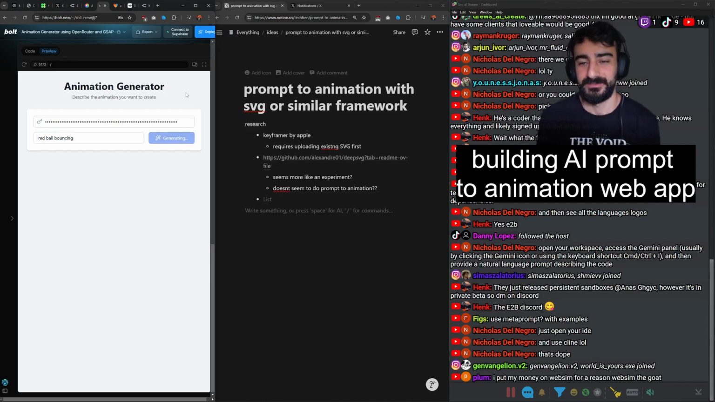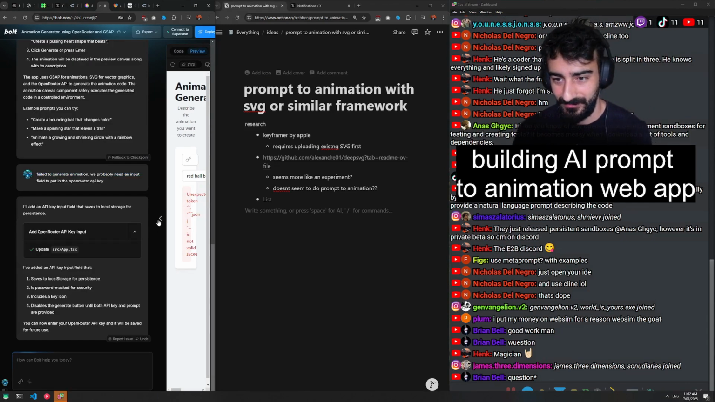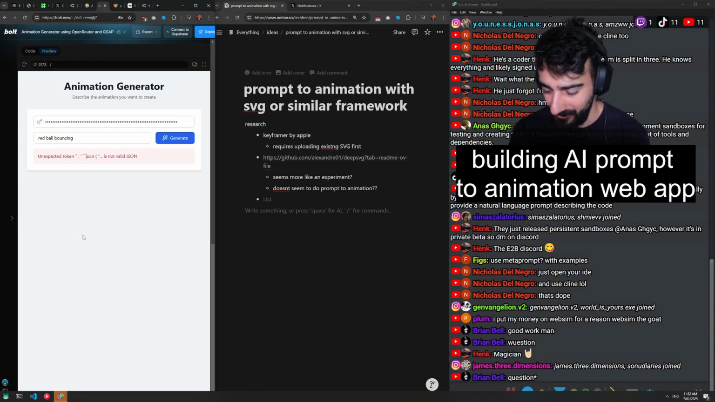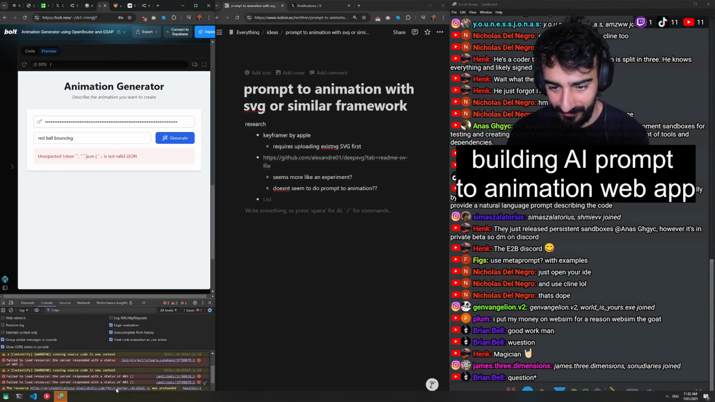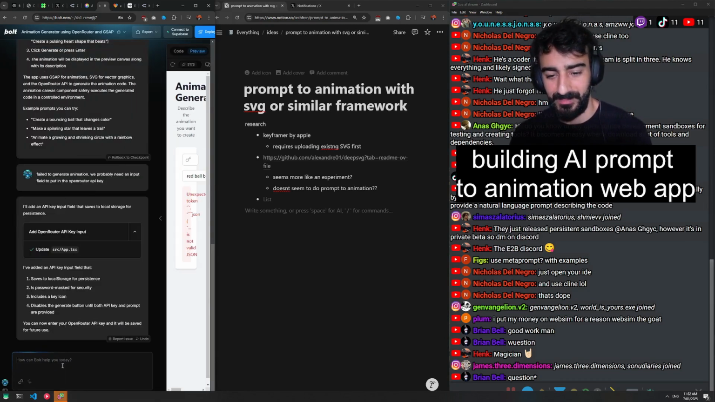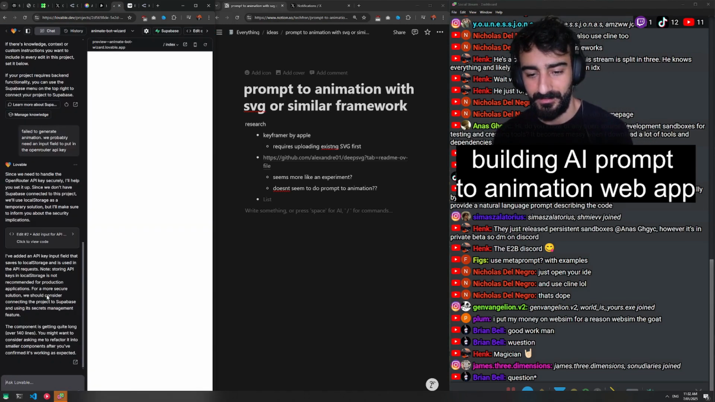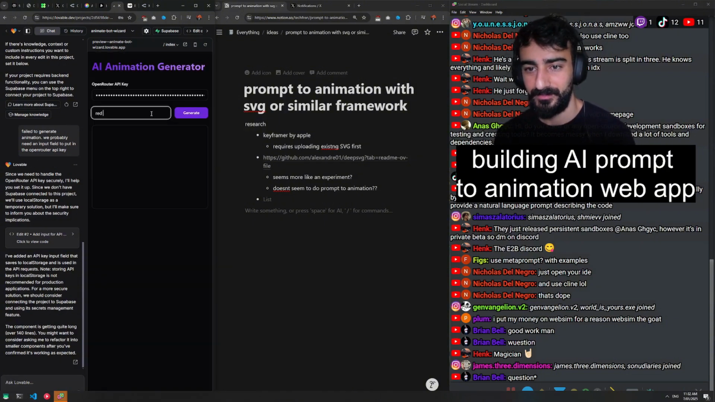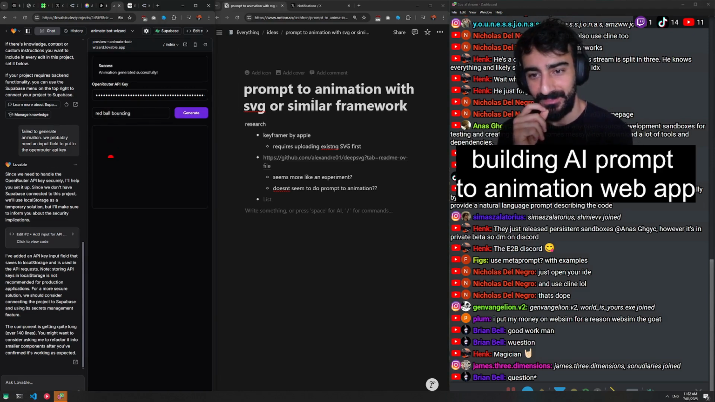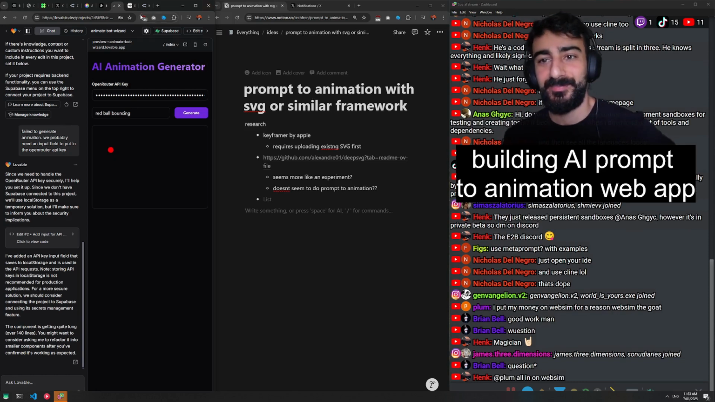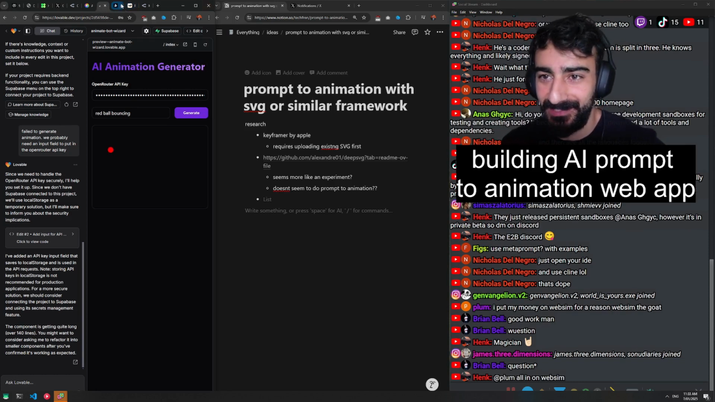Come on, Bolt. Bolt doesn't have an error capturing thing very well. I'm not gonna give up on Bolt yet. We'll give it that error. Let's see how Lovable goes. Red ball bouncing. Nice! Lovable working as well. Okay, that just proves Lovable is better than Bolt.